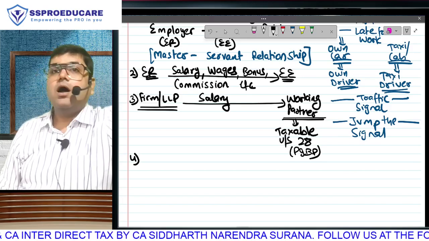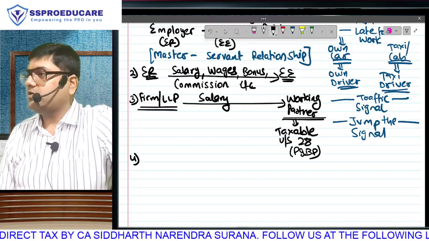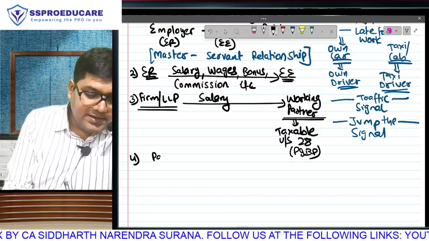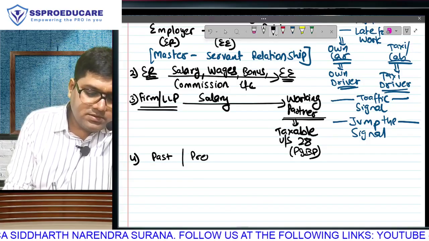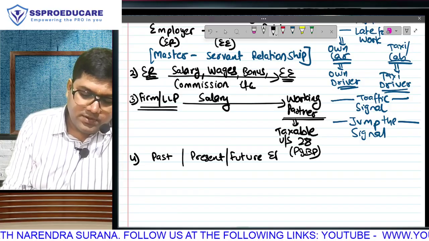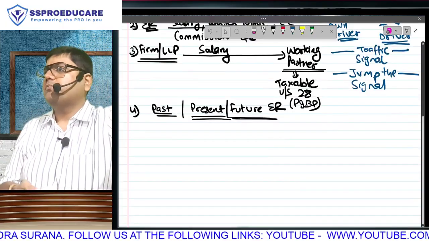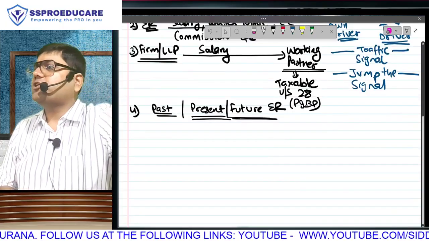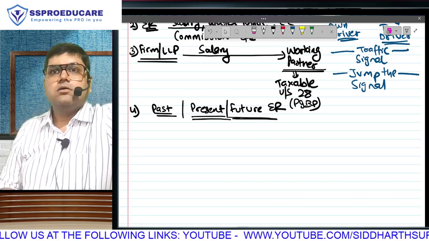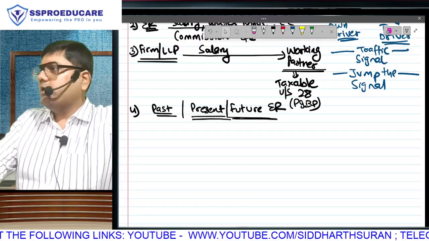Okay. Are you observing? We studied the employer-employee relationship in the first point, and the second and third points are only reconfirming that. Last point, to make this very clear: it can be your past, present, or future employer. Is the employer-employee relationship important and the only condition to tax an income under salary? But it need not be today. It can be a past employer, it can be a future employer.